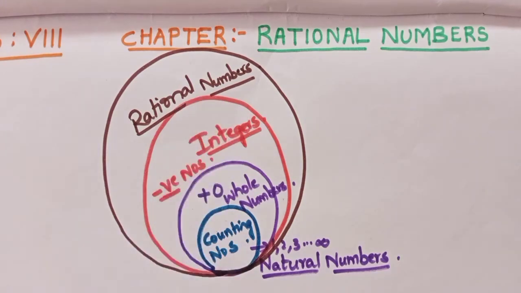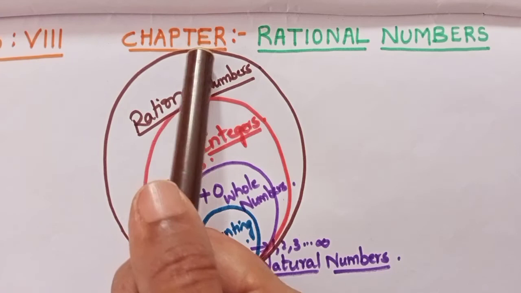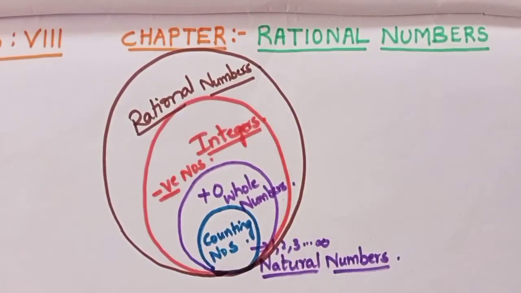But what are rational numbers? You don't know. When we go into this chapter, we will learn what rational numbers are, what the various properties of rational numbers are, and many other things, such as how to represent rational numbers on a number line, how to add two rational numbers, how to multiply them, how to divide them.